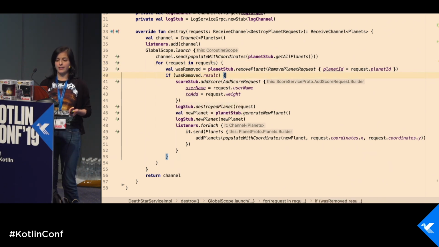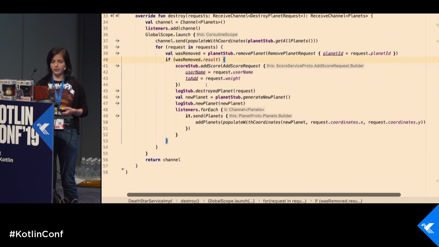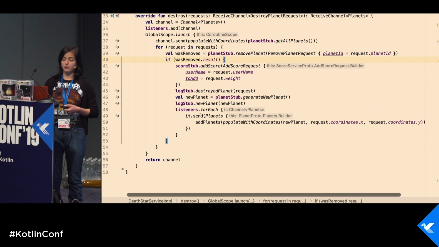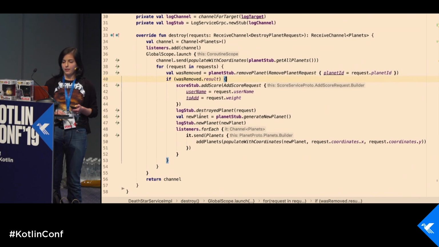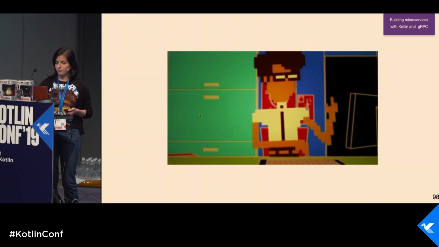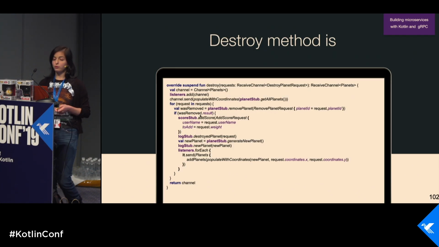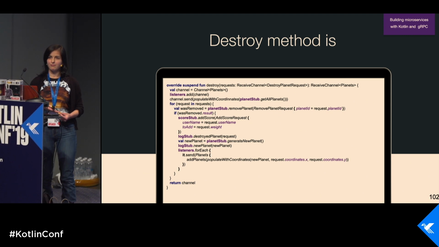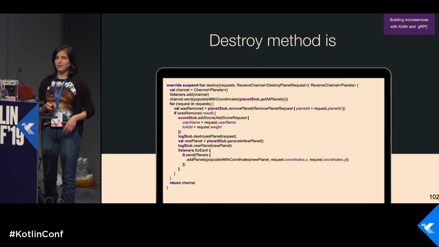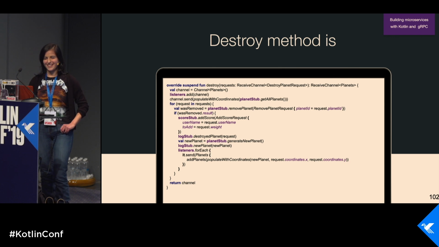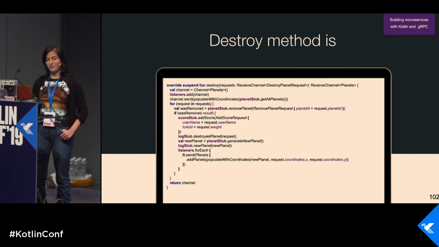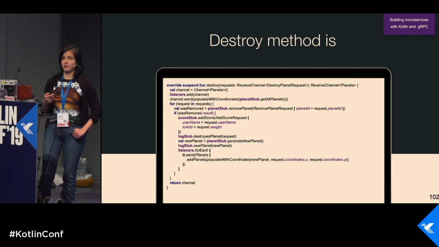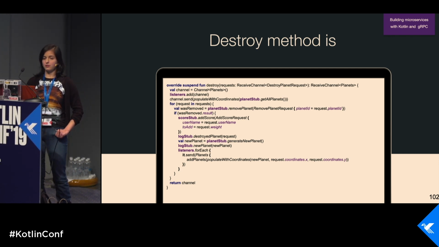So what do we do? Again, we are removing a planet, we are adding scores, we are logging, and we generate a new planet, and we notify everyone. So now the code looks this way, and raise your hand if you like it. Don't be shy, because I don't have a better solution for now. So what I like about this code more than the previous is that we only see business logic here.